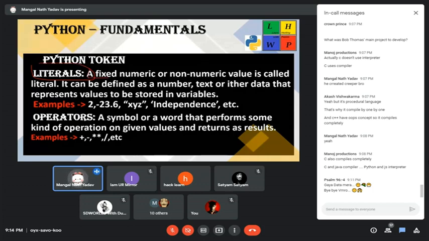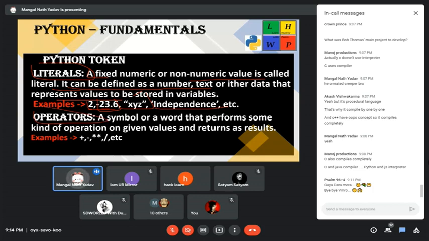Then there are literals also. A fixed numeric or non-numeric value is called a literal. It can refer to a number, text, or other data that represents a value to be stored in a variable. Literals can be numbers, and they can be integers, or strings also. Anything will be stored in a variable.